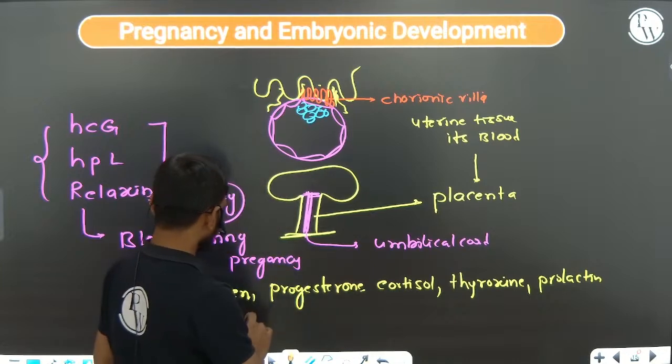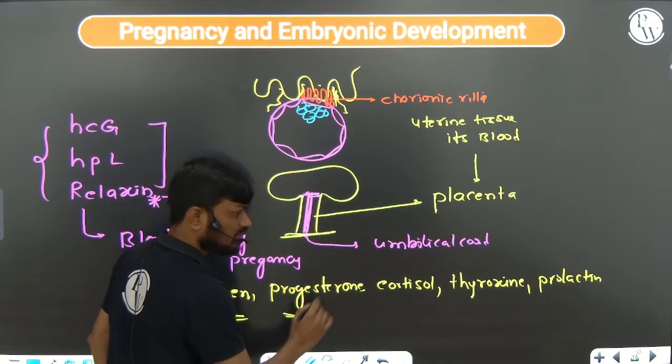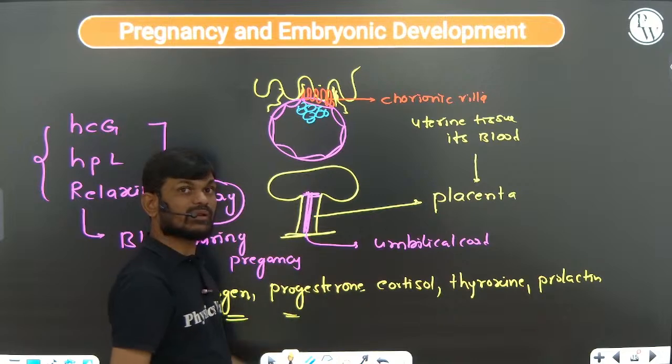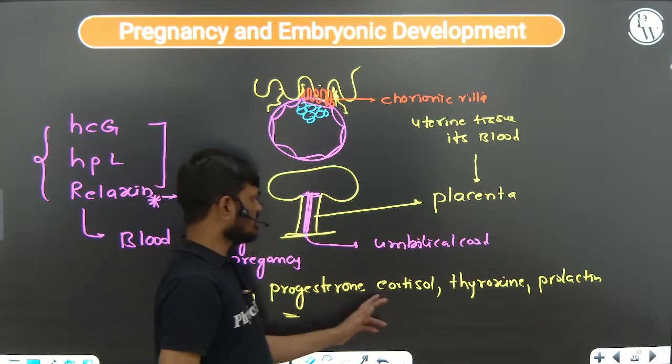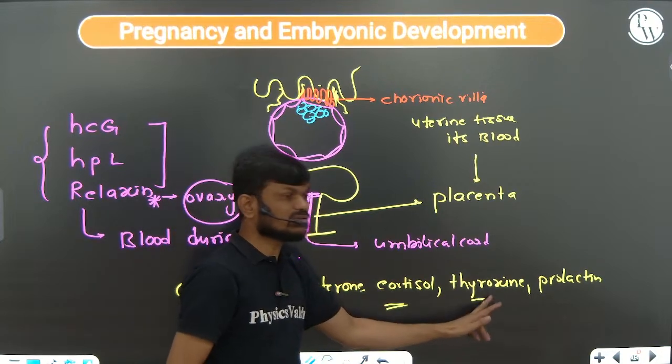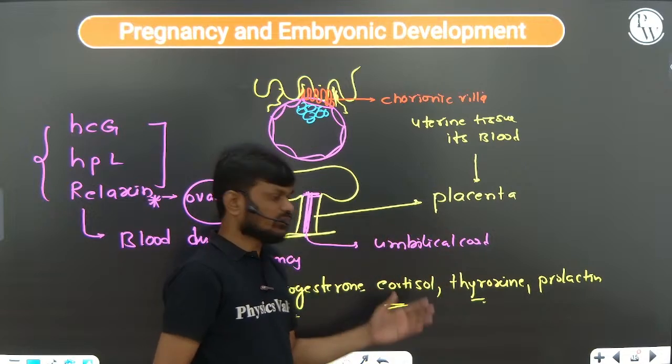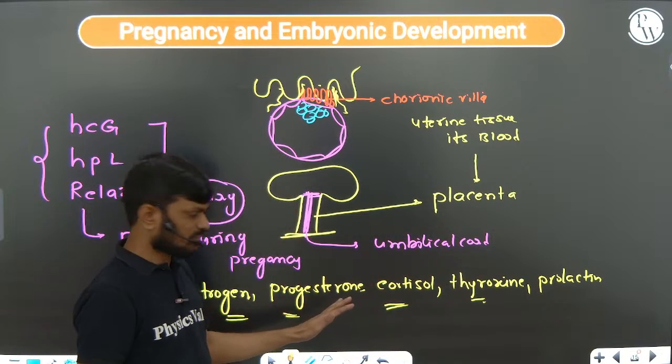But during the pregnancy, the concentration of these hormones will increase in the blood several folds. The concentration of these hormones will increase more during the pregnancy time, right?